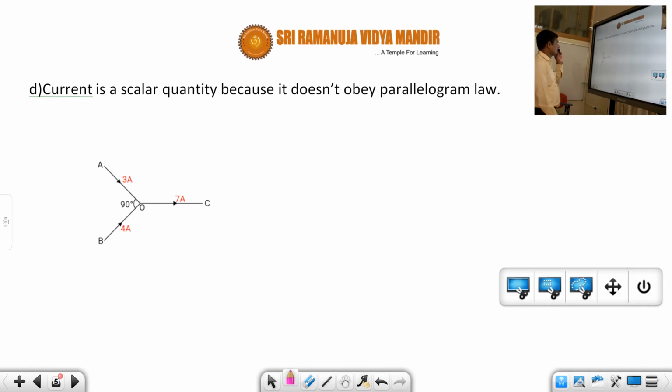And the next important point regarding current is that it is a scalar quantity because it doesn't obey parallelogram law. Although current is defined in terms of both magnitude and direction, because the direction is also important. Just now I told that in alternating current, it changes its direction. Sometimes it goes towards the right side, sometimes towards the left side. So both magnitude and direction are very important.